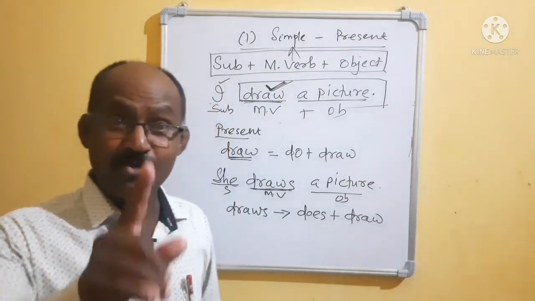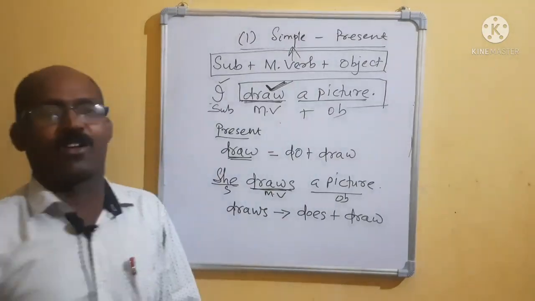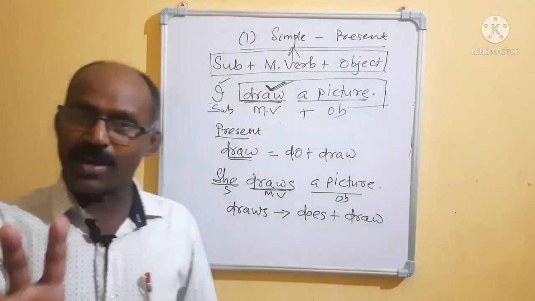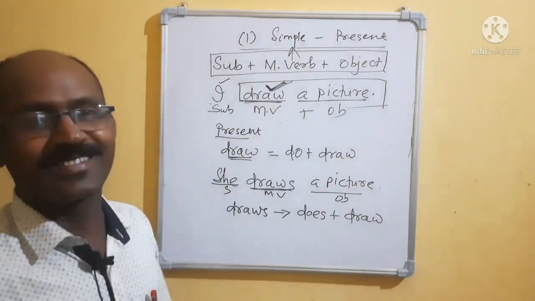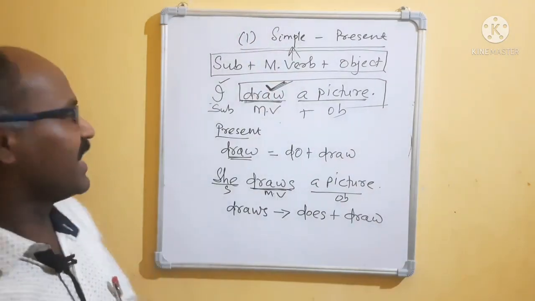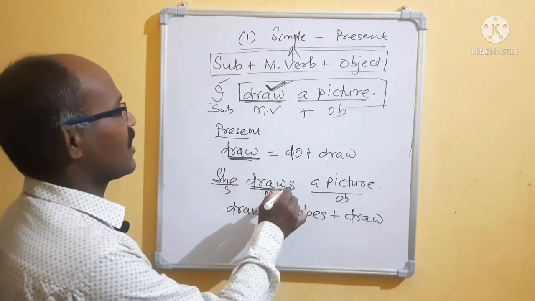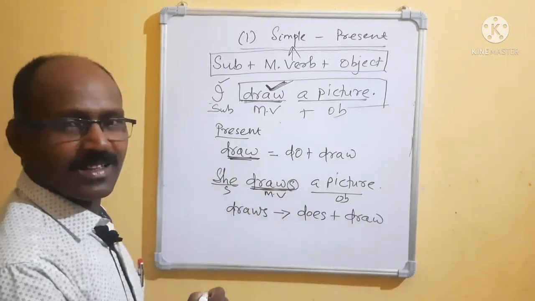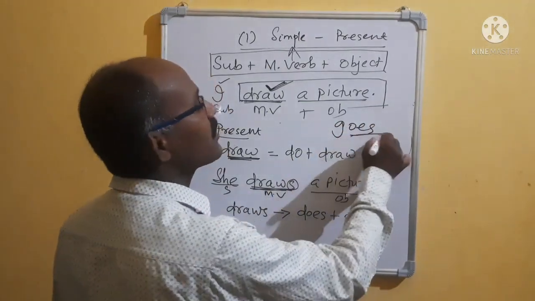But when you are using s or es in the main verb, that becomes singular. The noun with s is plural, but draws is singular. We have used s. Goes, suppose goes, yes, it is singular.